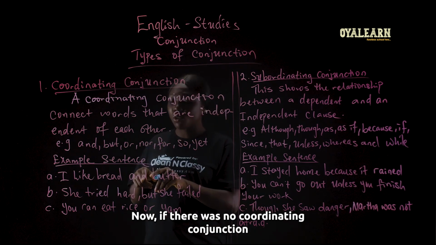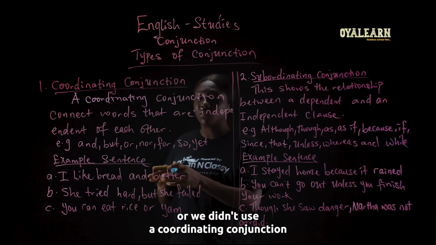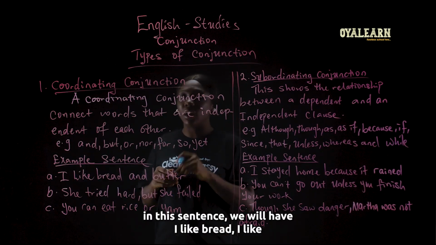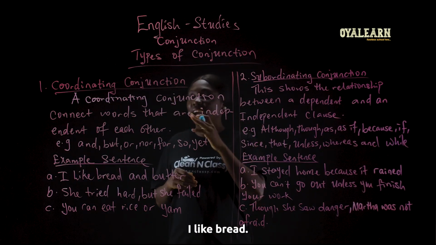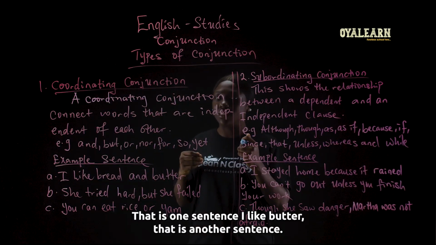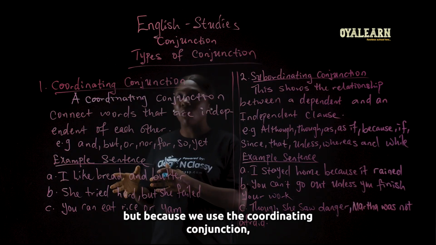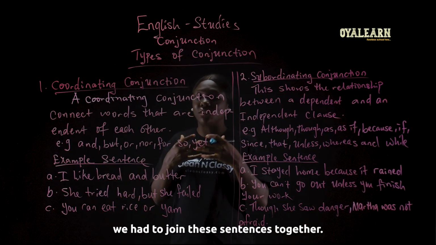If we didn't use a coordinating conjunction in the sentence, we would have "I like bread, I like butter." "I like bread," that is one sentence. "I like butter," that is another sentence. But because we used a coordinating conjunction, we joined these sentences together.